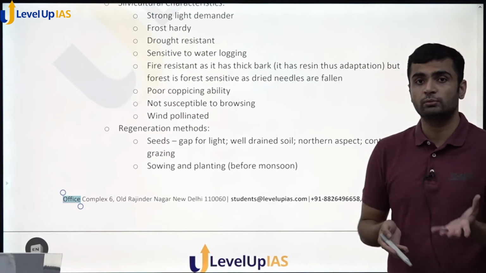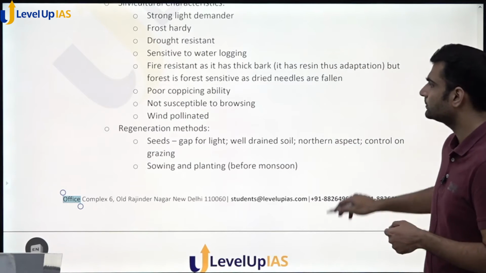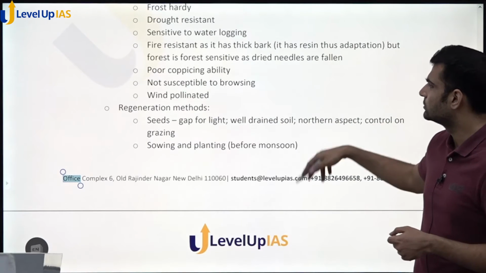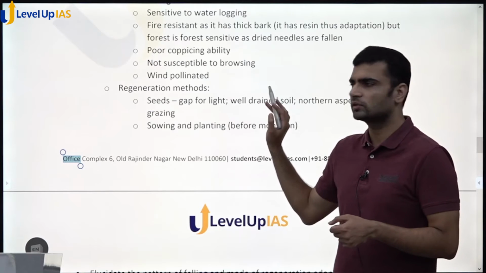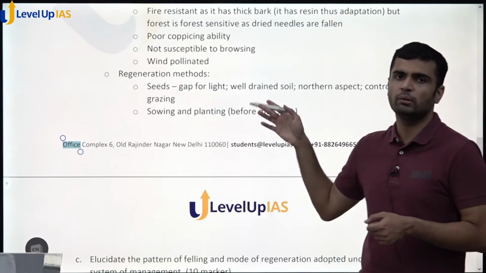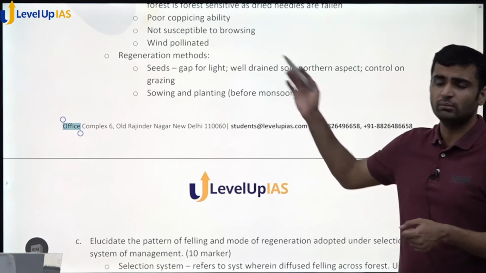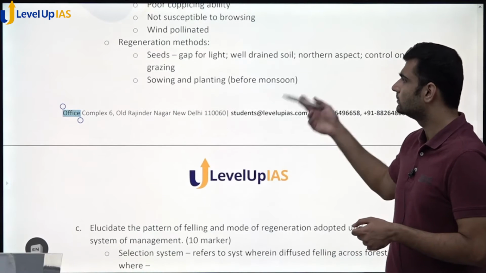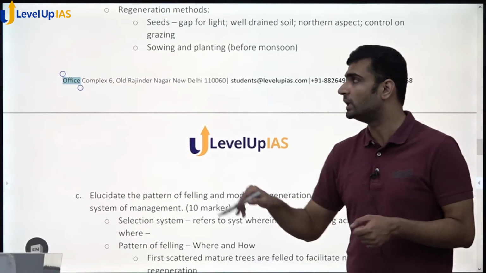It is one of the hot spots when it comes to forest fires. It is a wind pollinated species, not susceptible to browsing. In general, again, all this information is in the standard books. No other method but to recall it, remember it. These are very simple 15 marker questions, and nothing really to explain here.